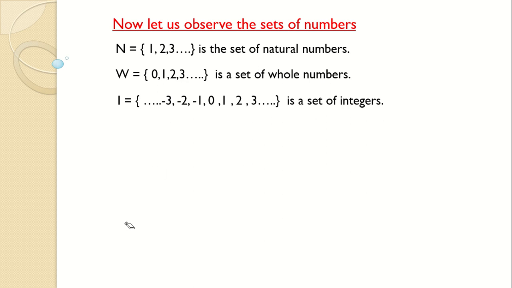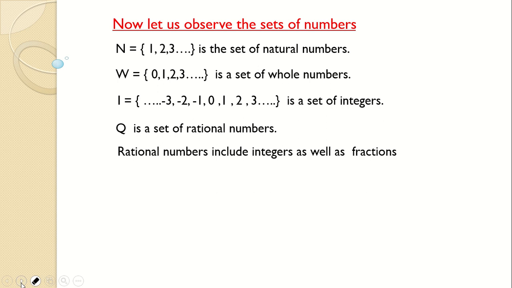So fractions will have the set of rational numbers. It is denoted by the letter Q. Q is the set of rational numbers, and that will include the previous 3 sets: integers, whole numbers, natural numbers. Obviously integers has these 2 sets. So the set of rational numbers will have integers as well as fractions in it.